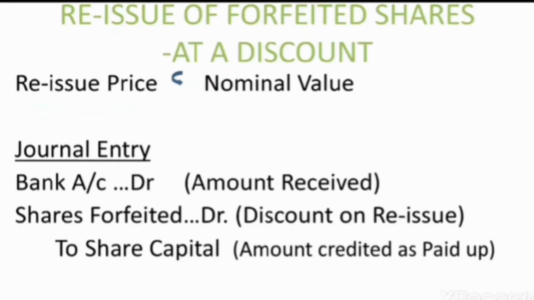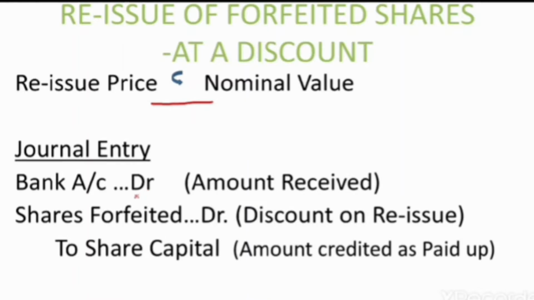Next is when the reissue is done at a discount. That means when the reissue price is less than the nominal value. So when we receive a price which is less than the nominal value at the time of reissue, that is called reissue at a discount.